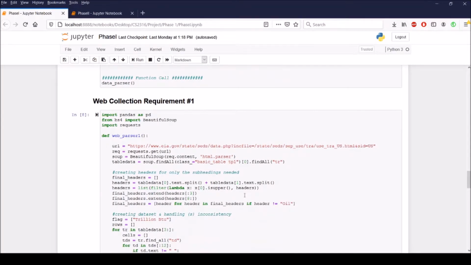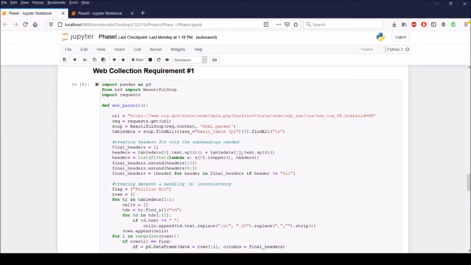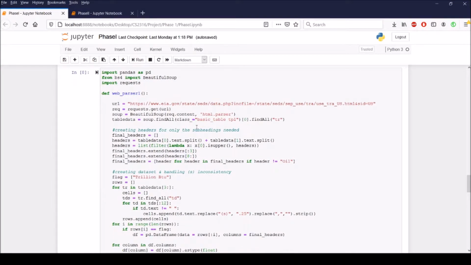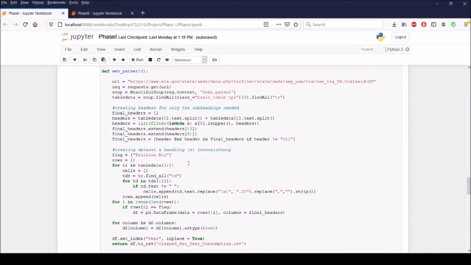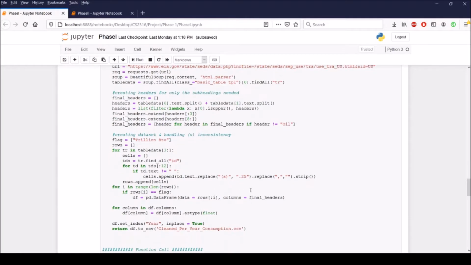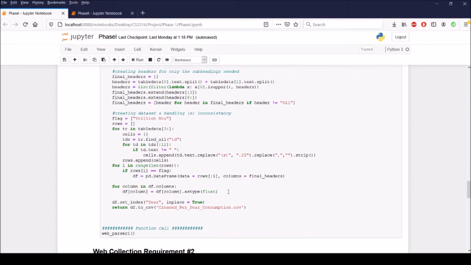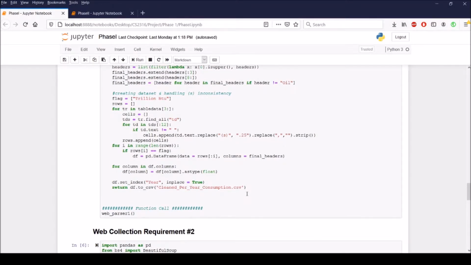For my second data set, I was web scraping. So I created headers for only the subheadings needed, and then I created my data set and handled an inconsistency where there were S values instead of an actual number, and then I was able to replace that. And I also replaced all the values from being strings into floats so my aggregations would work.